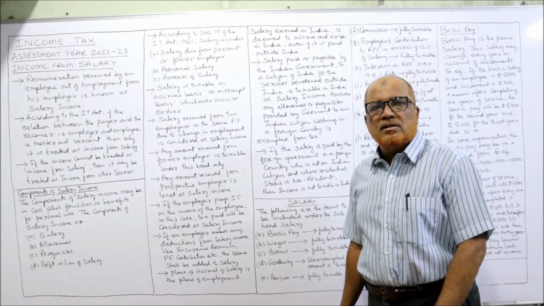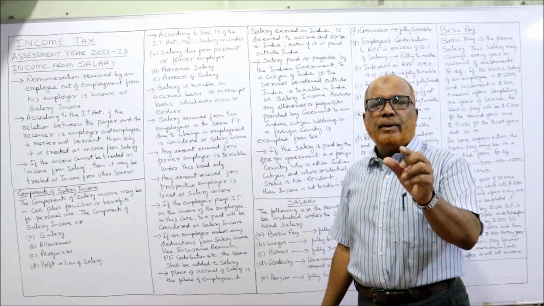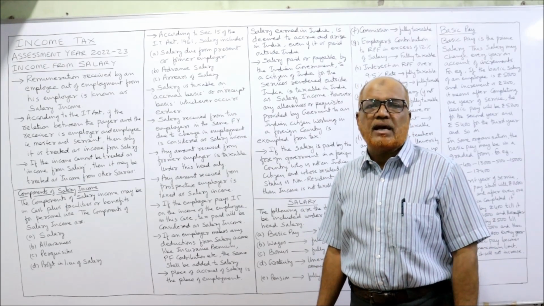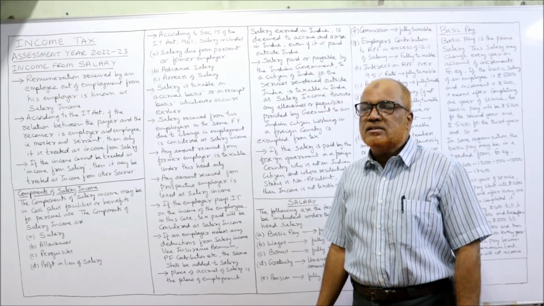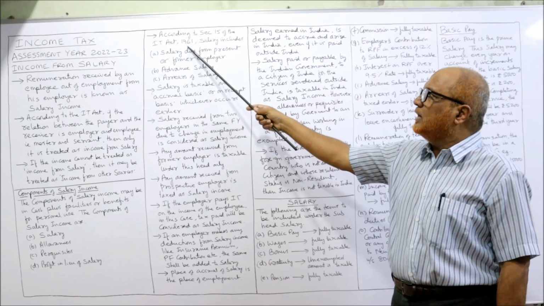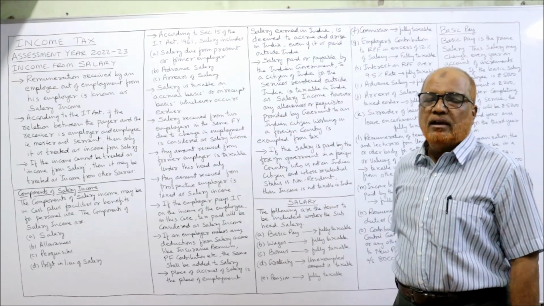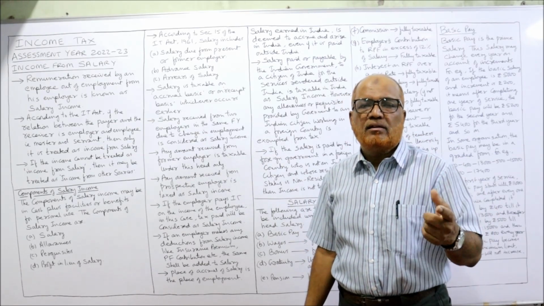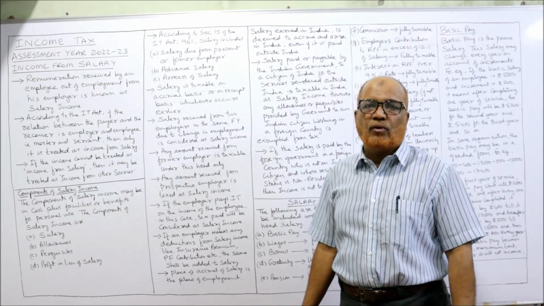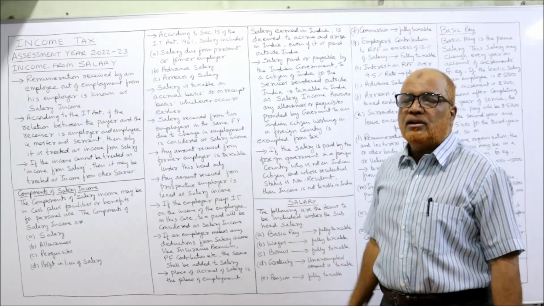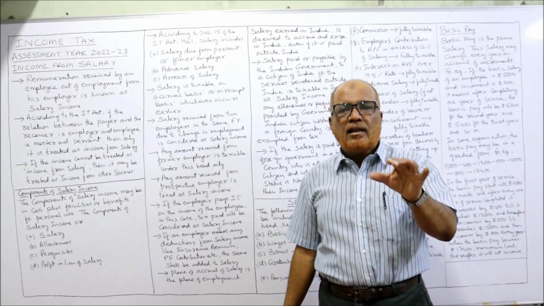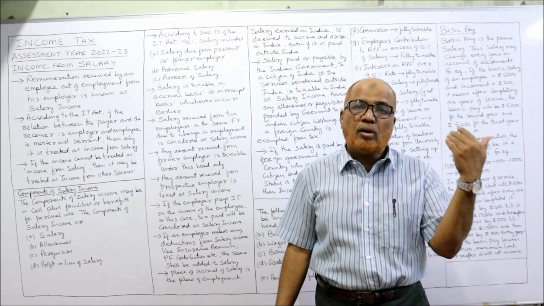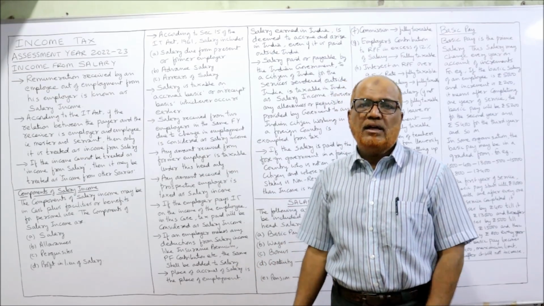Now, some more points regarding income from salary. When you compute income from salary, you have to remember some provisions given by the Income Tax Act. So what are the provisions regarding salary? First, according to section 15 of the Income Tax Act 1961, salary includes the following. What are the things? Salary due from present or former employer. That means salary may be received from the present employer or from a past, former employer. That is taxable under the head income from salary.